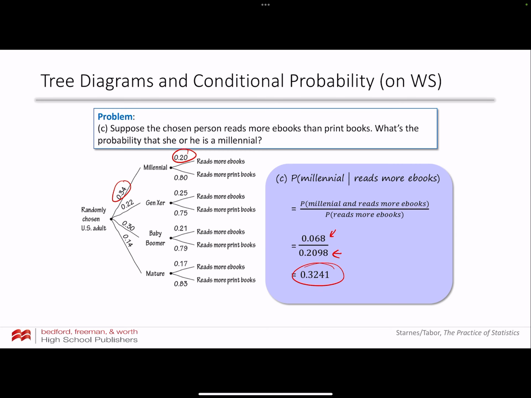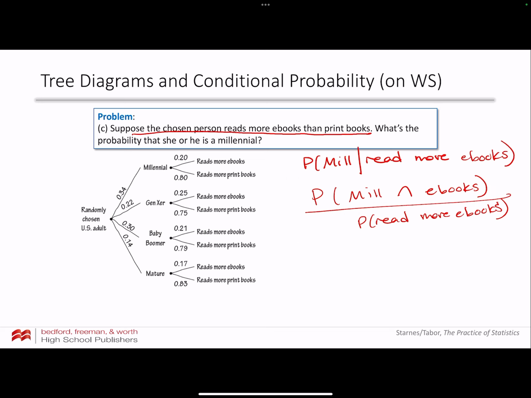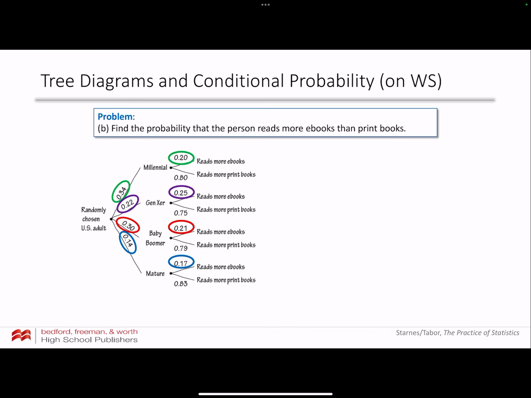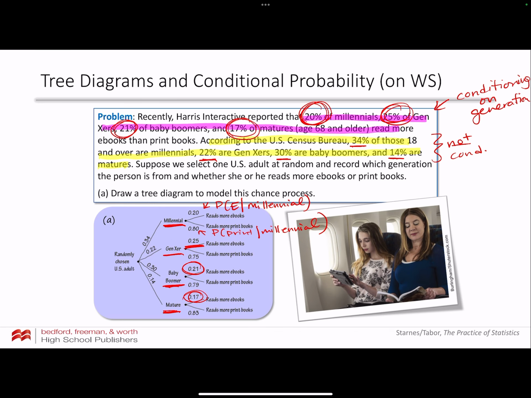Okay, that was it. Hopefully that made sense. I do want to point out one thing before we wrap it up here. In this specific problem, you were in part A specifically told to make a tree diagram to help you answer these questions. And sometimes you might be told that, but I want you to start thinking about, if I'm just given a problem, I might not be told to draw the tree diagram.